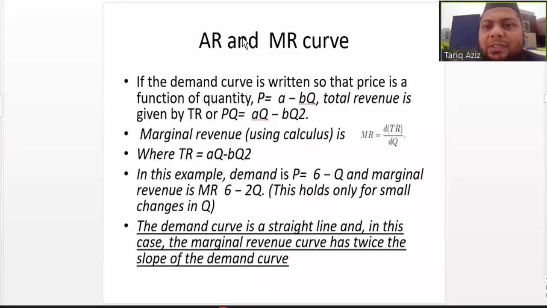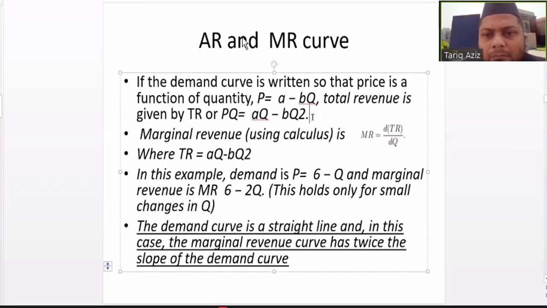If the demand curve is written so that price is a function of quantity, P is equal to A minus BQ, where P is price and Q is quantity. A is some fixed component and B is the coefficient of Q. Total revenue is price per unit multiplied by quantity. So total revenue is equal to AQ minus BQ square.